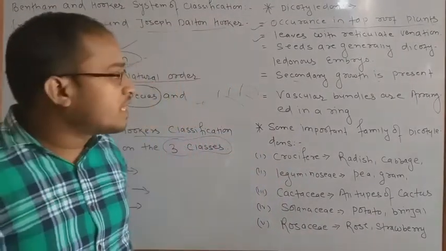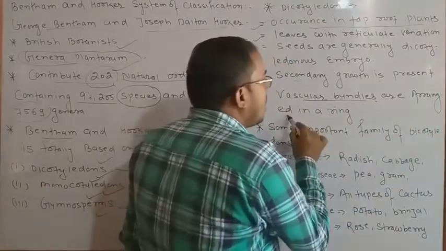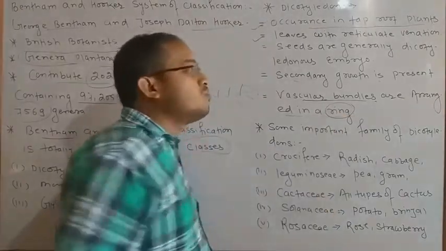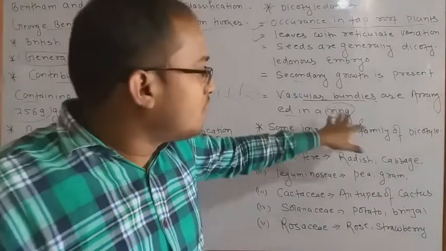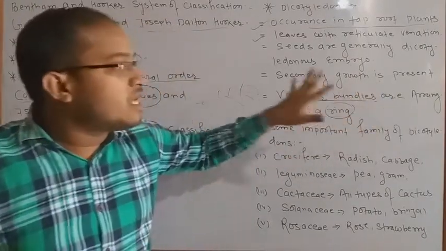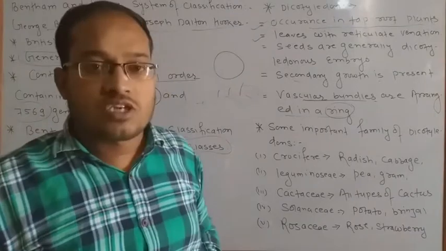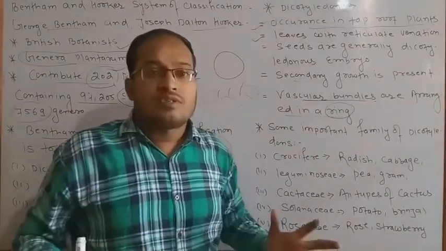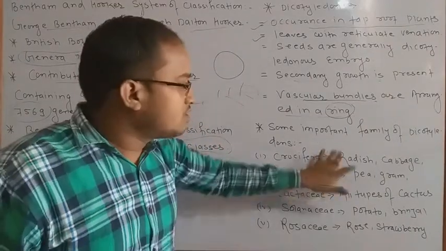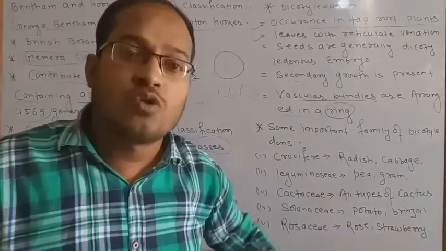Now next, coming to the most important part, vascular bundles are arranged in a ring. We have studied the vascular bundles, xylem and phloem. So in this, vascular bundles are arranged in ring-like structures. Ring-like, it may appear as such, and that type of structure is called ring-like structure. Due to the diverse and vast nature, these types of dicotyledons are differentiated into so many families.